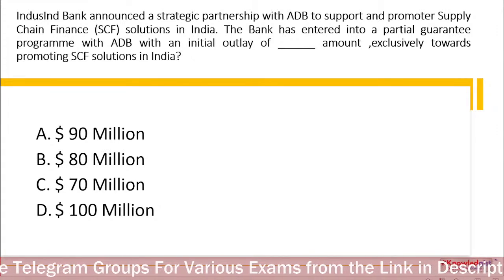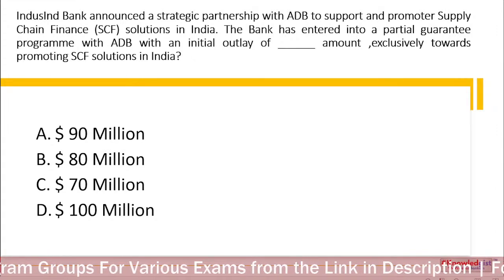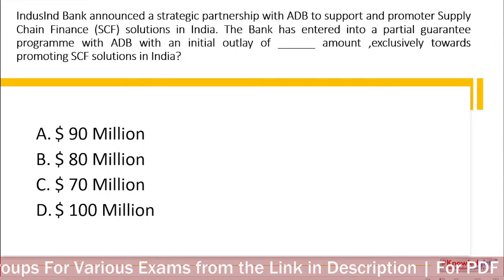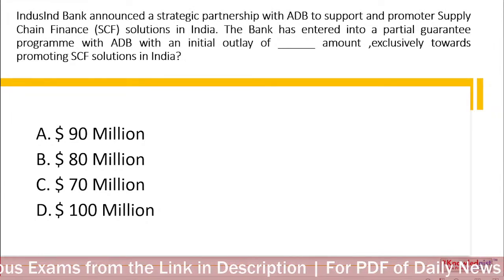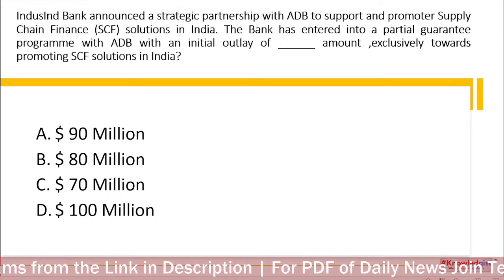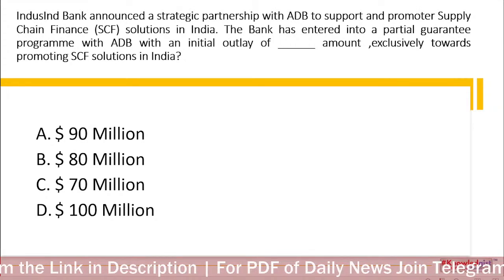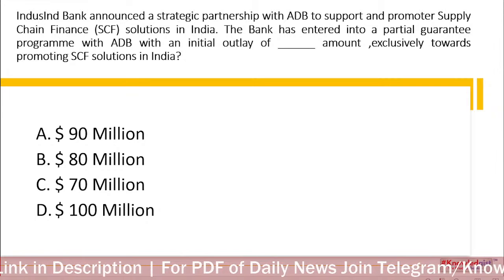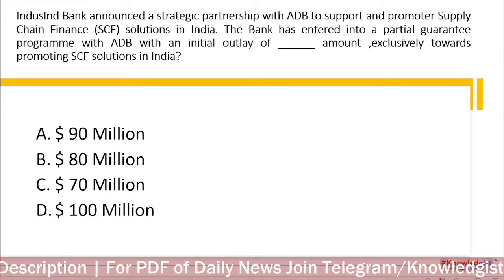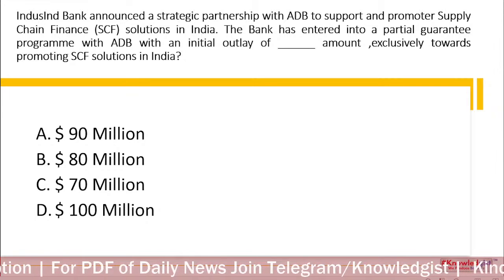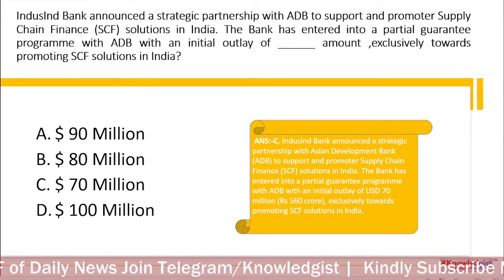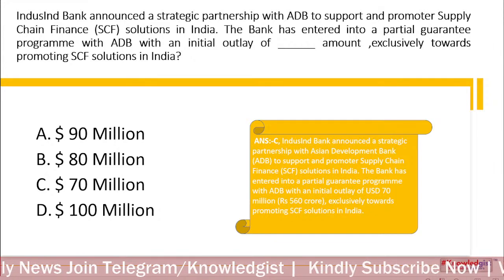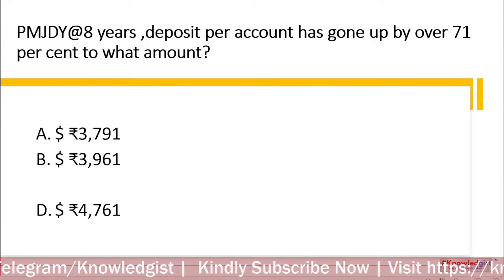So tell me the answers. IndusInd Bank announced strategic partnership with ADB to support and promote supply chain finance solutions in India. The bank has entered into a partial guarantee program with ADB with initial fund outlay of how many dollars? $90 million, $80 million, $7 million, $70 million, $100 million. Yes, it is $70 million. Right. Next question on your screens.